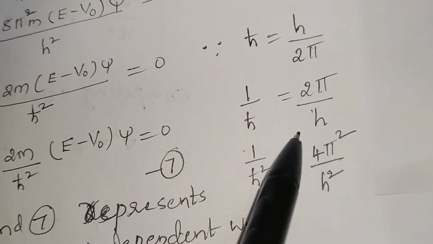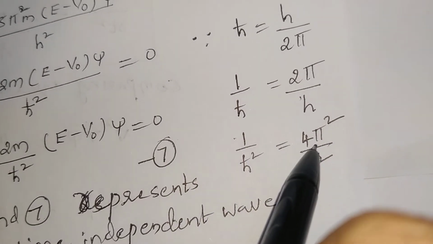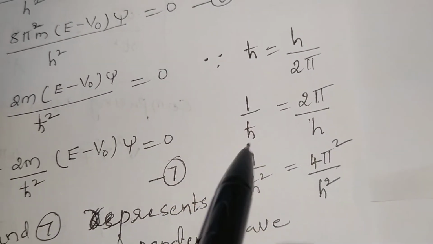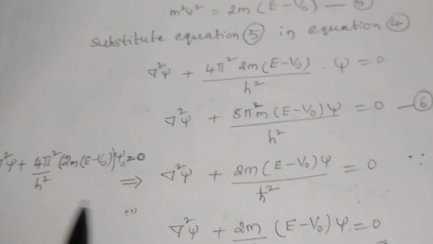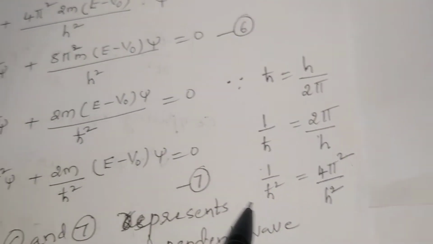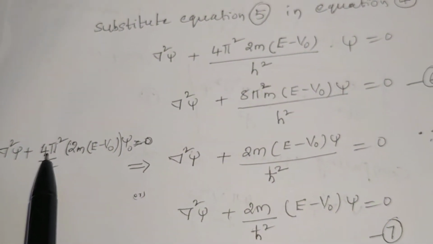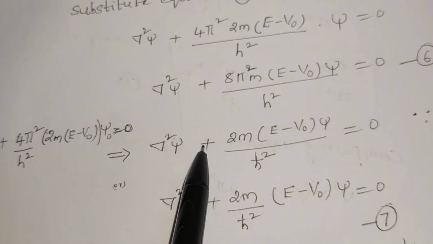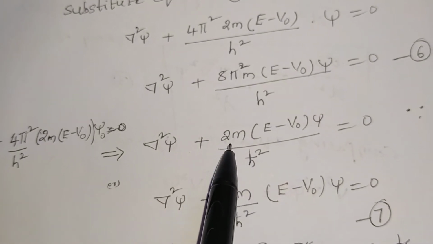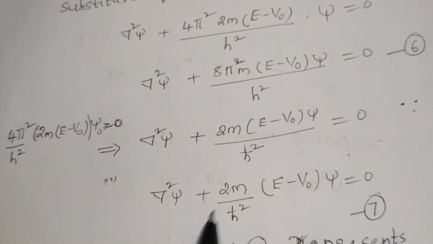Squaring on both sides, 1 by h cross square is equal to 4 pi square by h square. So we substitute 1 by h cross square instead of this. Therefore you will get del square psi plus 2m by h cross square into E minus V naught into psi is equal to 0.